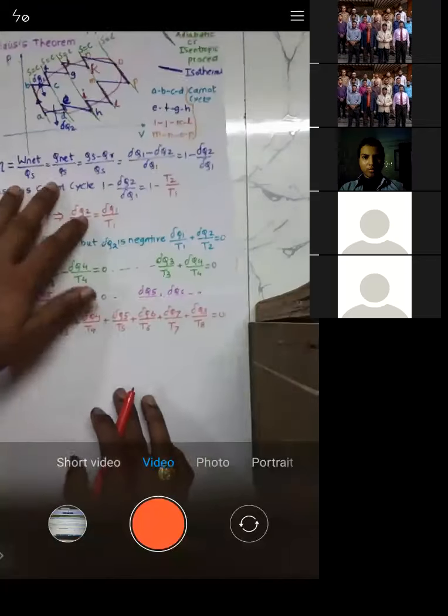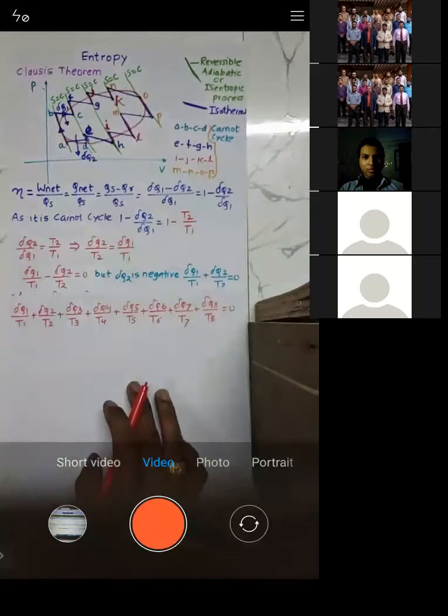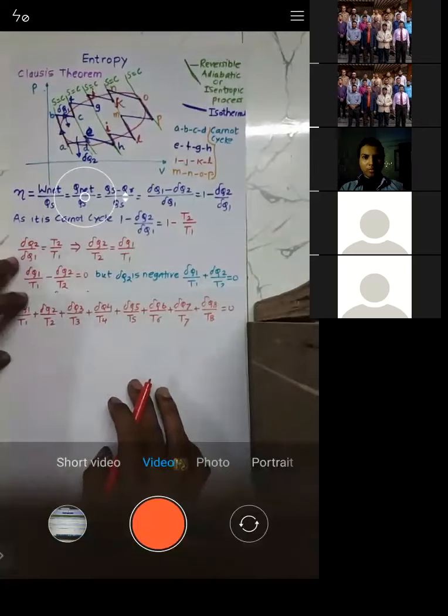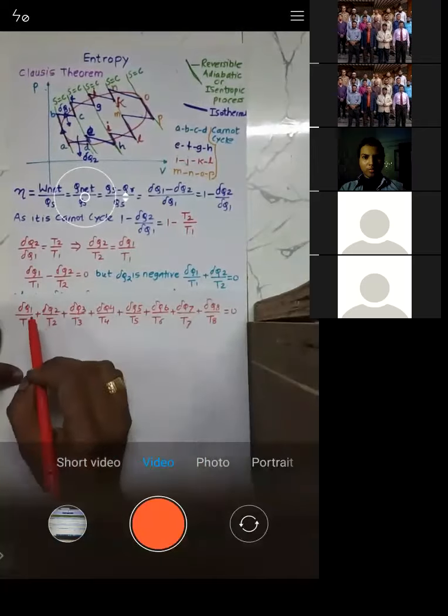I have considered only 4 cycles, but you can have an infinite number of cycles, so you will get n such terms.